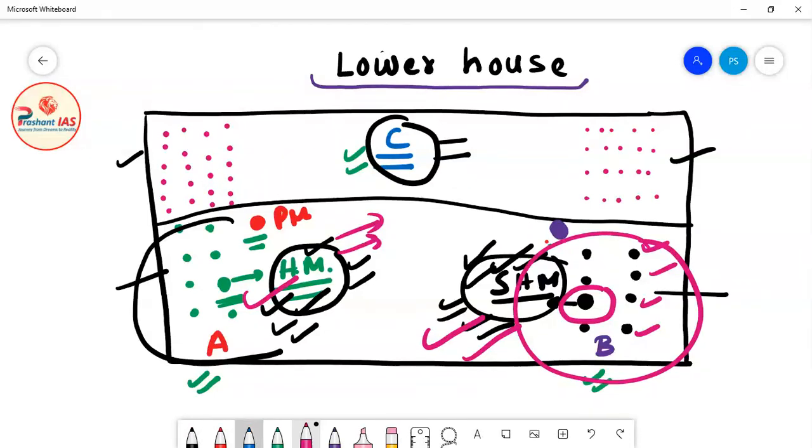Now friends, this system is not in India, but this system is followed in England. Now you will ask, sir, why is this system not in India and why is it present in England? Because in India there is no two-party system. There are many political parties in India, and I have told you that this system can best survive where there are only two political parties. So this system cannot survive in India. This system is present in England. So friends, with this, your topic of shadow cabinet is now complete.